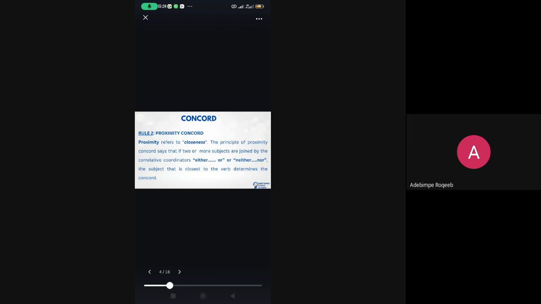Now, the next rule I have is the proximity concord rule. When we say proximity, proximity means nearness or closeness. Now, what does this rule state? It states that when you have two or more subjects that are joined by the correlative coordinators, what are the correlative coordinators? They are either/or, neither/nor. The subject that is closest to the verb determines the concord.